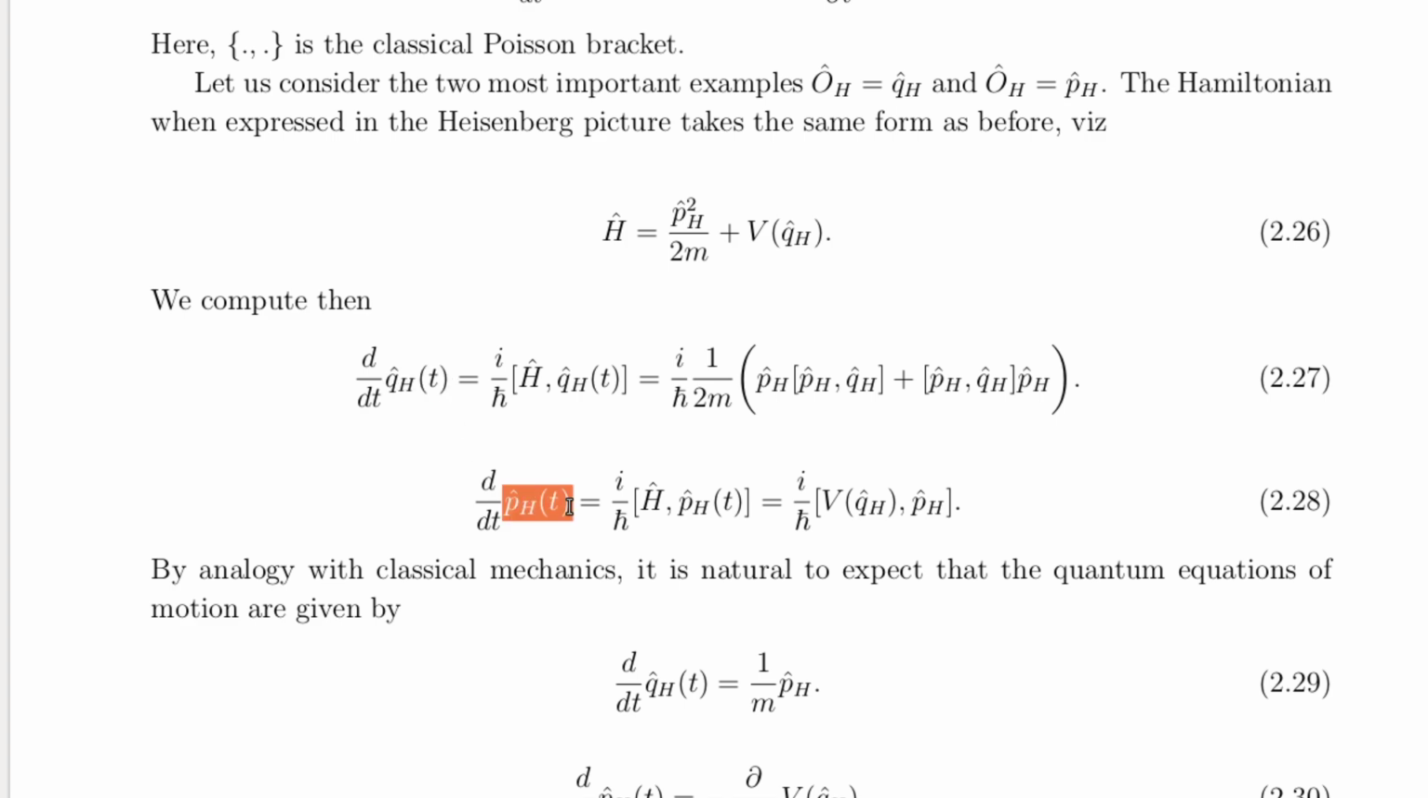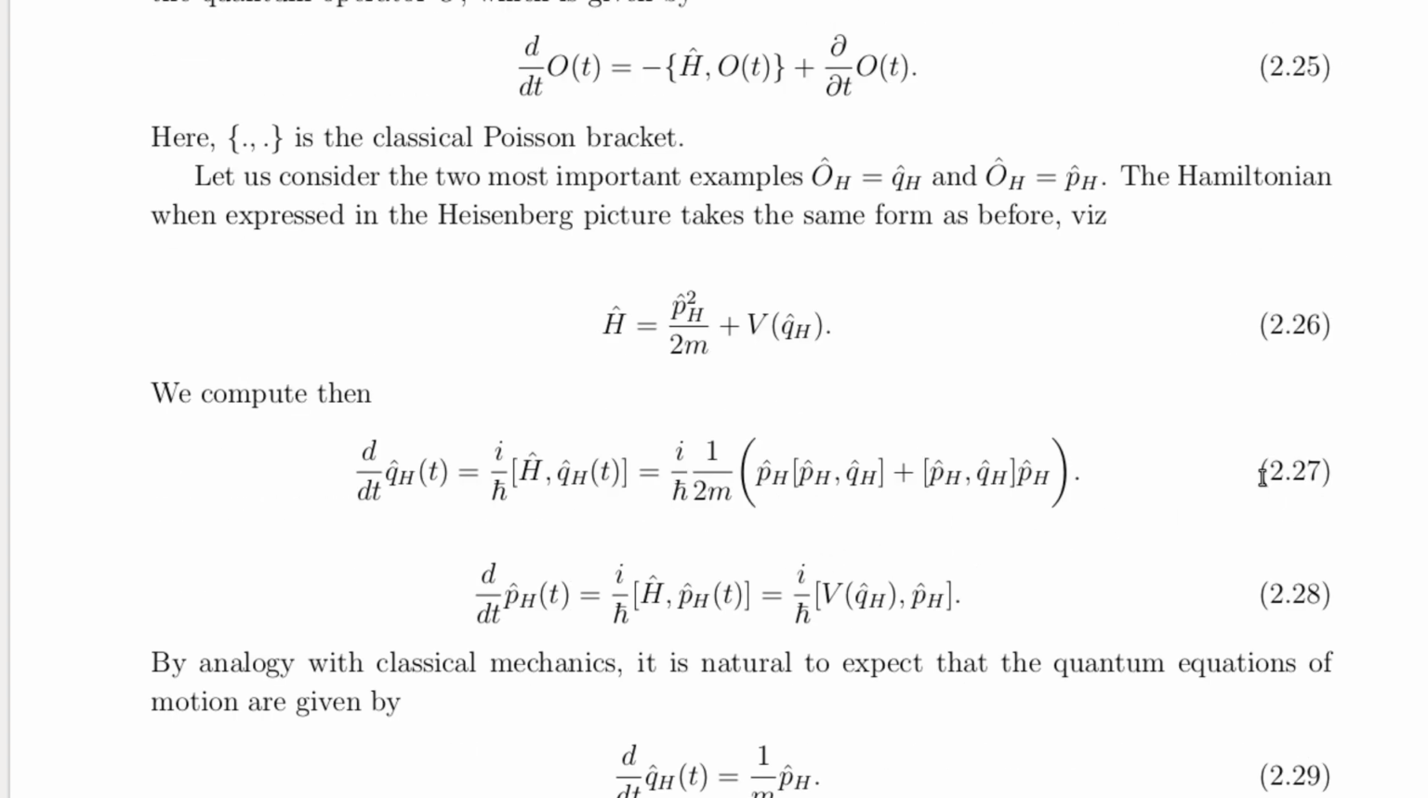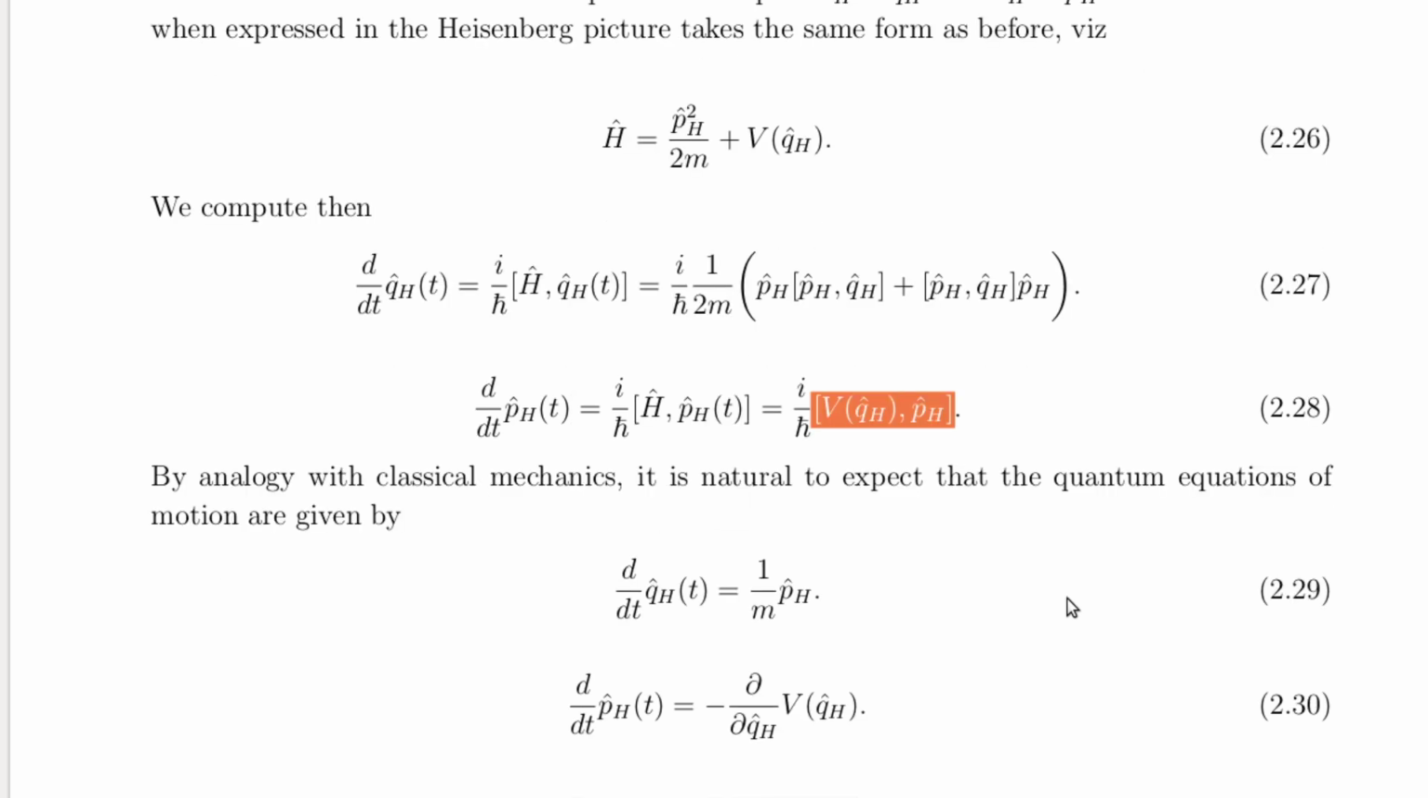Using the Heisenberg equation of motion, we find that the rate of change of the position operator q hat subscript h depends on the commutator between the position q hat subscript h and the momentum p hat subscript h. Similarly, the rate of change of the momentum operator p hat subscript h is linked to the commutator between the momentum p hat subscript h and the potential energy term. In summary, we find equations 2.27 and 2.28. Interestingly, the equations of motion derived in the quantum framework mirror the classical Hamiltonian equations of motion.